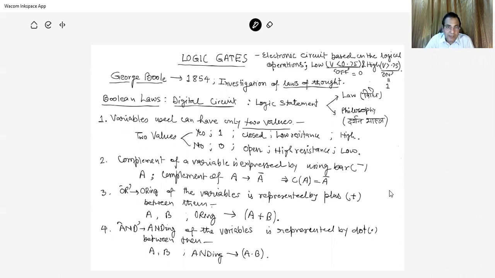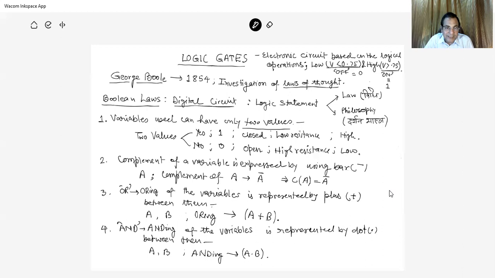The second law is that the complement of a variable is expressed by using a bar. If you put a bar over any variable, then it is the complement of that variable. As a simple example, A is a variable, and the complement of A is A bar.